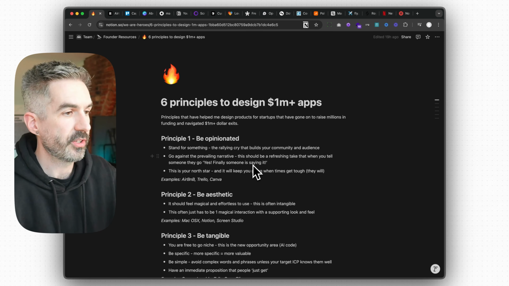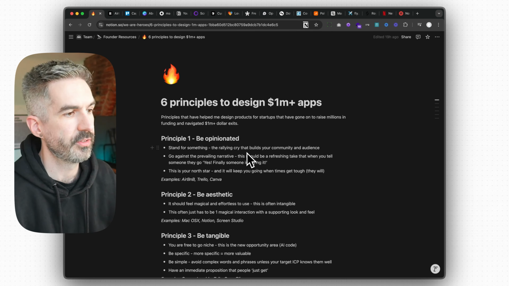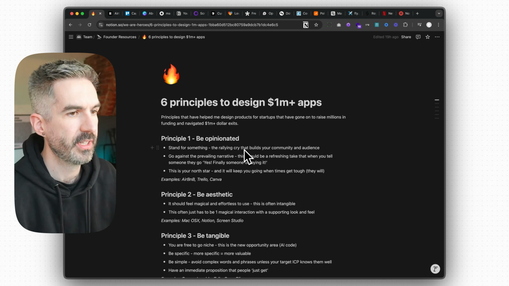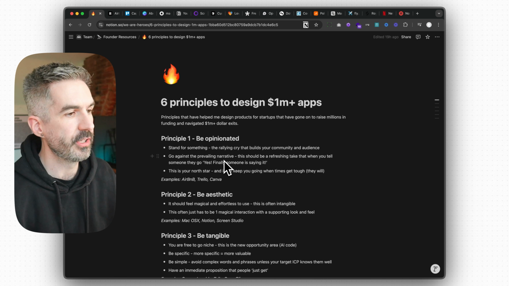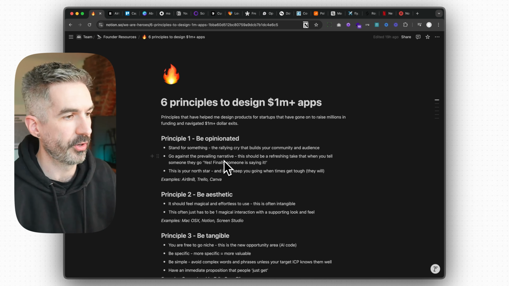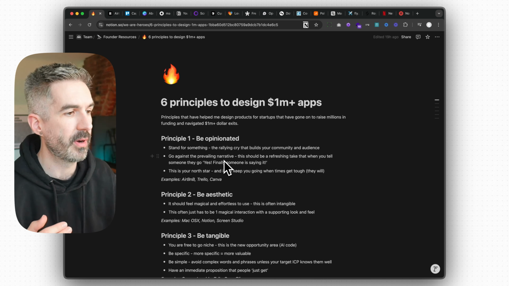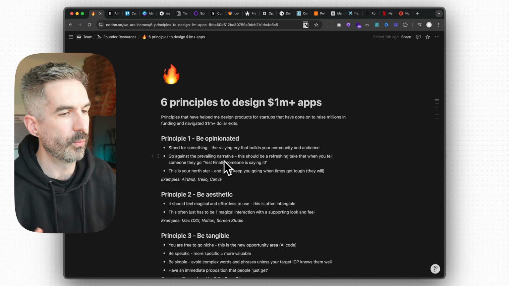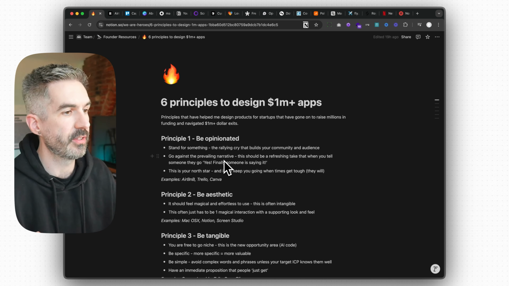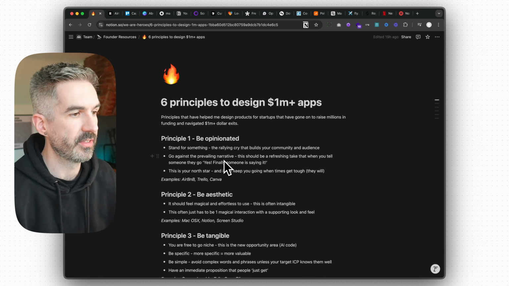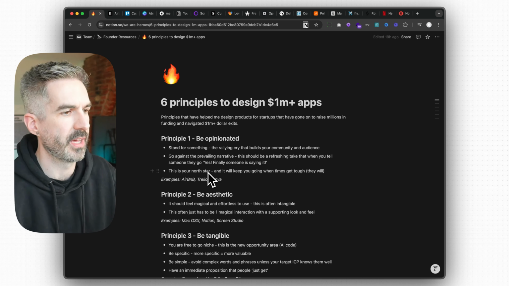So this is my document with my 6 principles that I've used to design apps for startups that have been really successful. And these are 6 principles that you can follow when building your own products. Now that you can build an app or a website or a web app with AI tools, these are just some really good principles to bear in mind when you're designing anything and when you're building anything that you're going to do seriously as a business idea, as a startup idea that you have plans to monetize and make money from.